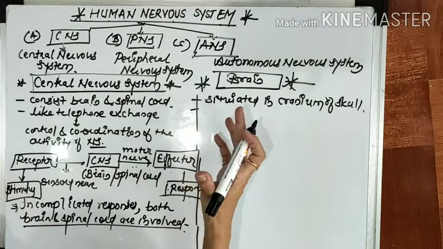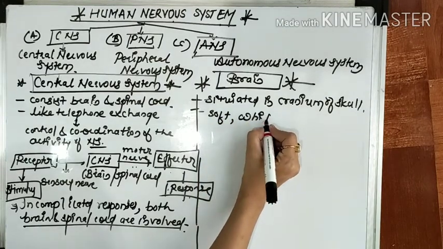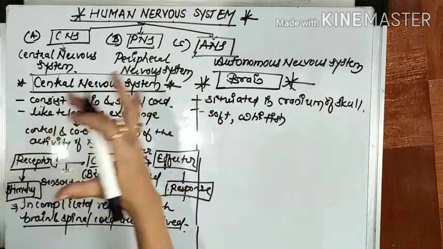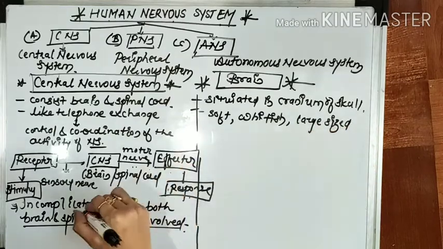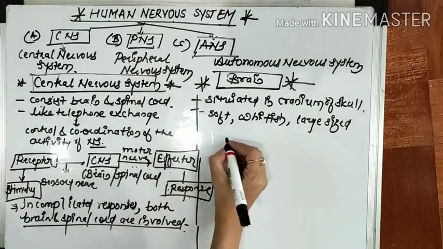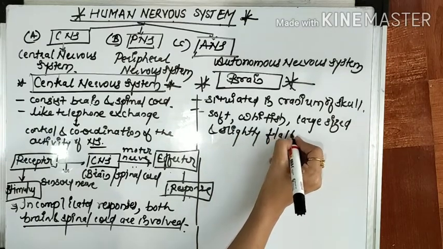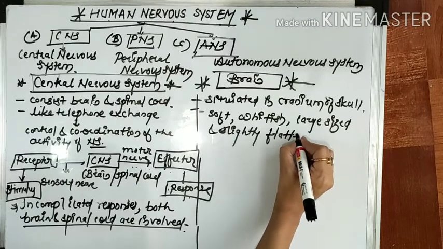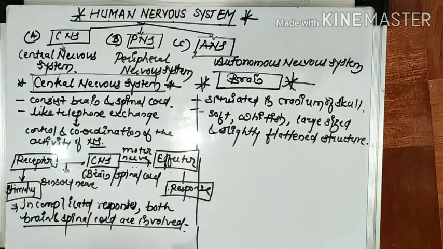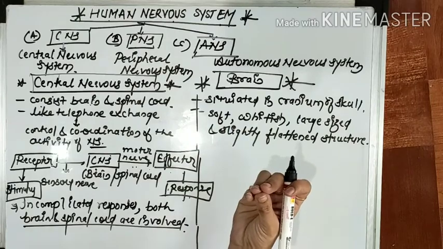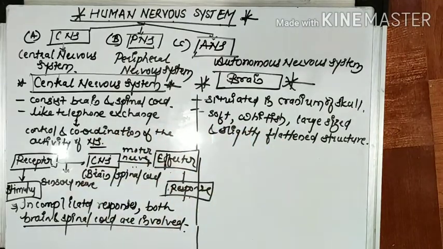Then what is the brain? The brain is very soft, whitish in color, of large size, and a slightly flattened structure.